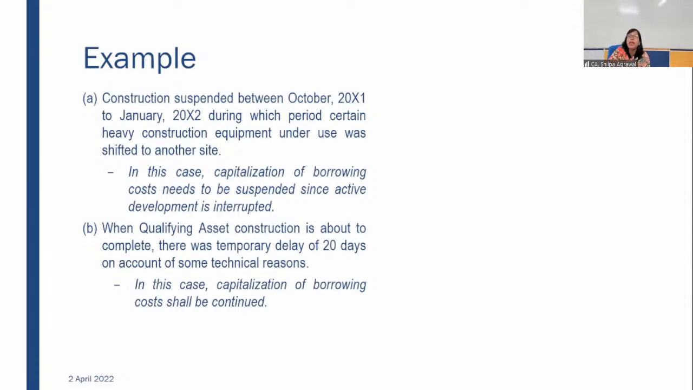Second point, when qualifying asset construction is about to complete, there was a temporary delay of 20 days on account of some technical reasons. Technical reasons means it is for that particular process of construction only. That is necessary for your construction activity. So in that case you cannot consider it as suspension of the activity. You will consider that activity still going on, continuing. Somewhere paper work is going on. Temporary delays or technical reasons are being resolved. So you will not put on hold the borrowing cost capitalization also. Okay.